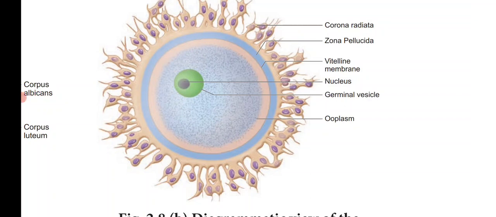The cytoplasm of the ovum is called ooplasm, and it contains a large nucleus called the germinal vesicle. The ovum is surrounded by three coverings: inner transparent vitelline membrane, middle thick zona pellucida, and an outer thick coat of follicular cells called the corona radiata. And the space between the vitelline membrane and the zona pellucida is called the perivitelline space. So, this is about the structure of ovum.